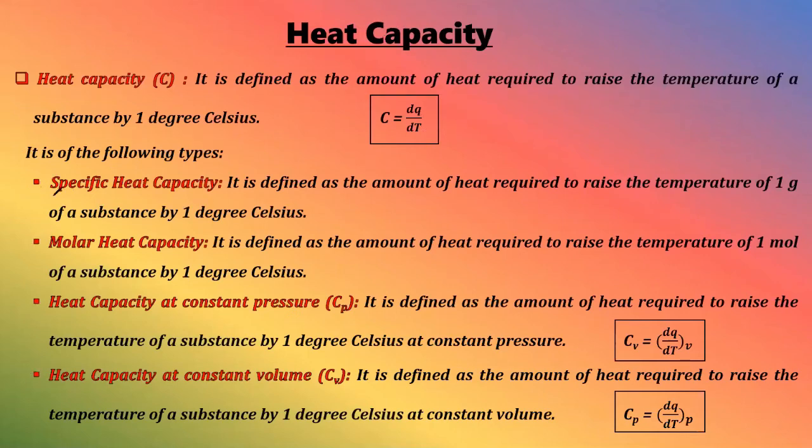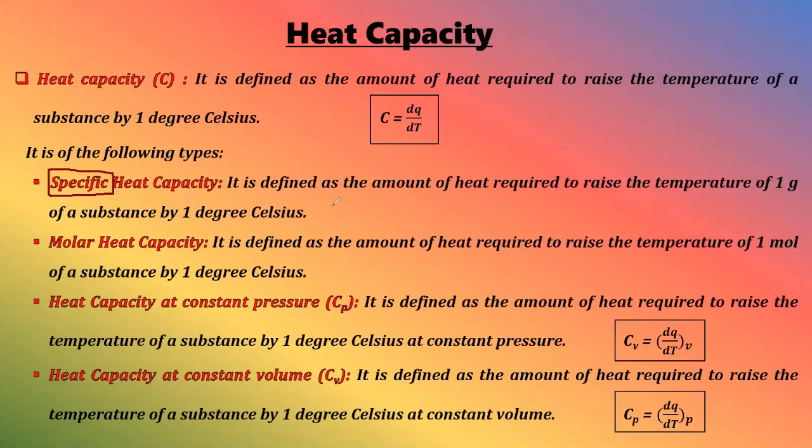Now whenever we are getting this word specific, what does it mean? It means there is something we need to do with mass. Specific means mass is related. Specific gravity, gravity divided by mass. Specific volume, volume divided by mass. Specific student, student divided by mass. Okay. Specific teacher, teacher divided by mass. So here we have specific heat capacity, that means heat capacity divided by mass, but that is not the definition.